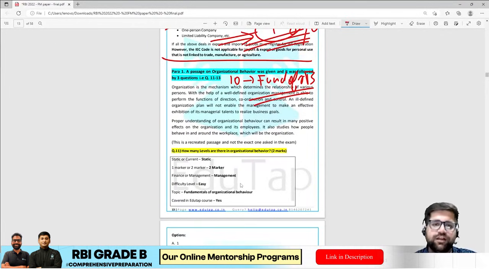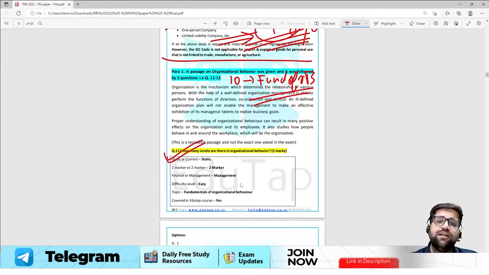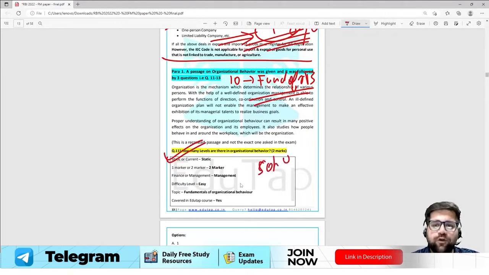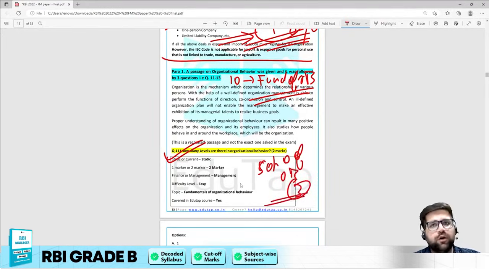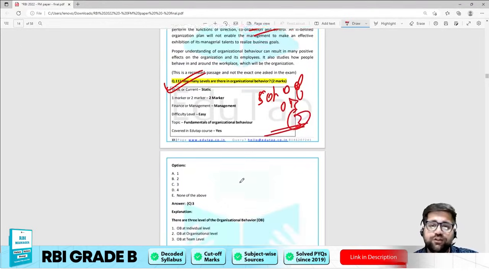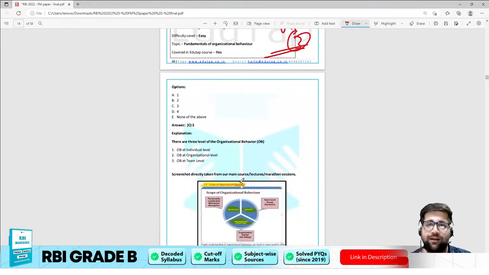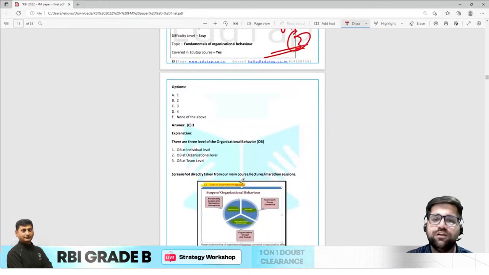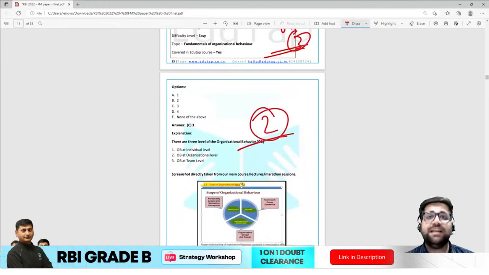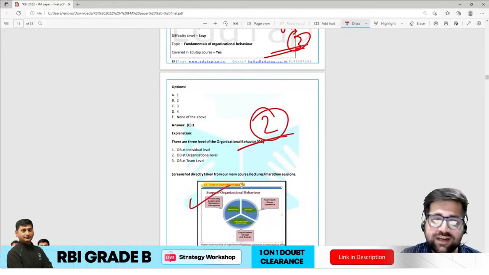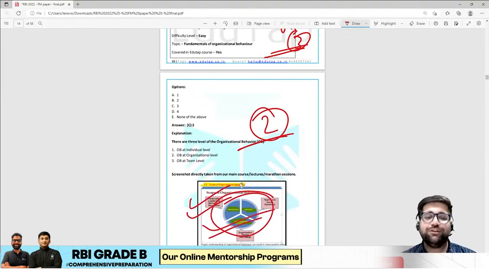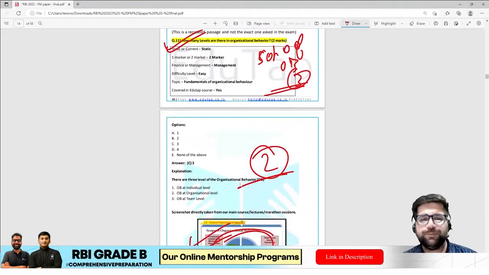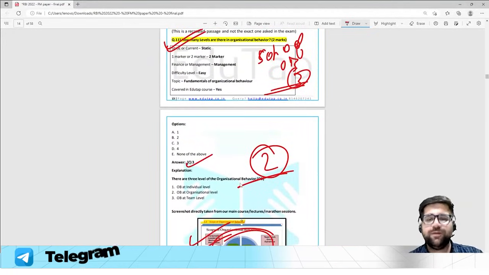Now the first question was regarding how many levels there are under organizational behavior. We all know that under the scope of organizational behavior, we have 3 levels: individual, organization, and team levels. This is a very easy concept and a low hanging fruit. Crucial 2 marks could have been gained if you had studied just this particular diagram, which is again taken from your course. So this is a very easy question, and the answer will be 3.